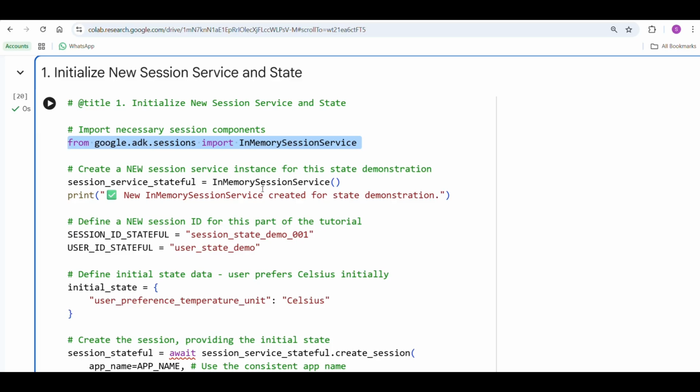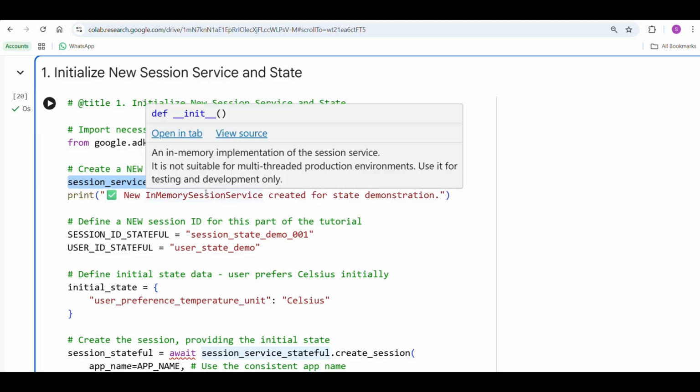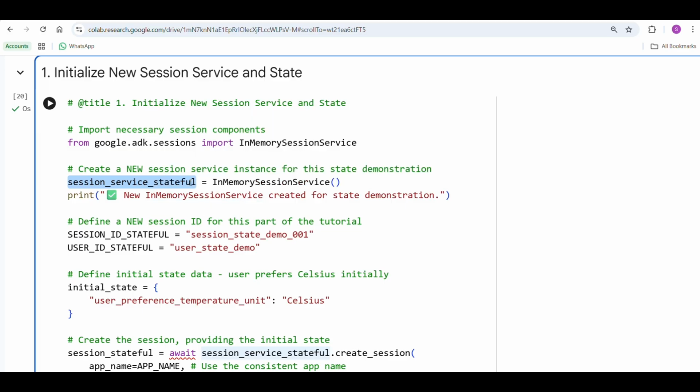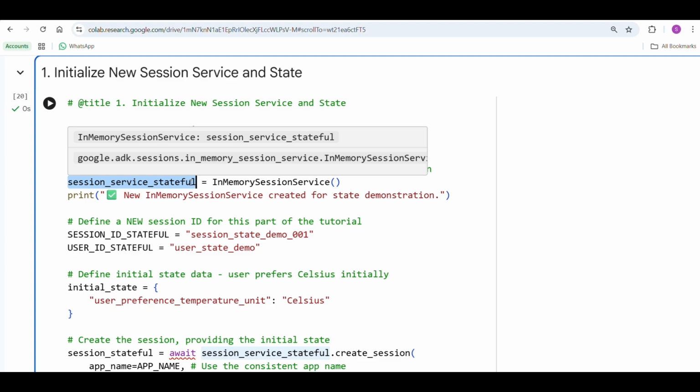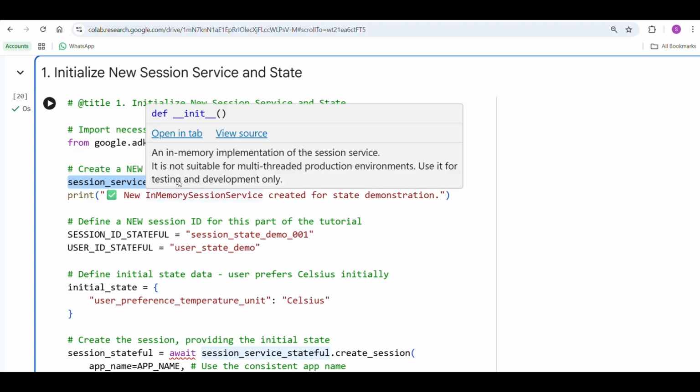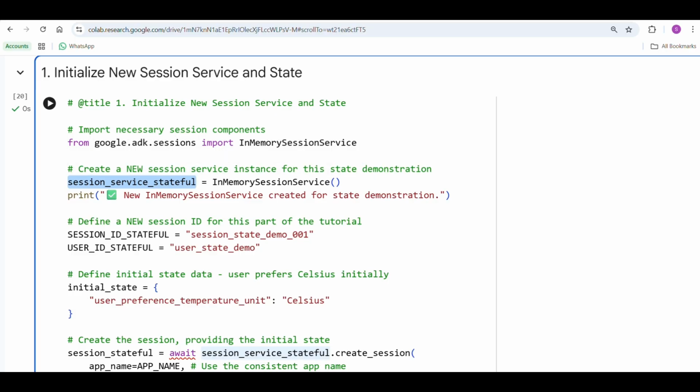And we are creating an object for this session service, which means we are creating a fresh memory container, separate from previous runs. Previously we executed some separate runs, right? Apart from that, we are going to create a separate one. Why? Because we need a new demonstration state, so that you don't carry over from the earlier runs. Creating a clean session service ensures no old messages, no old state, and independent memory.